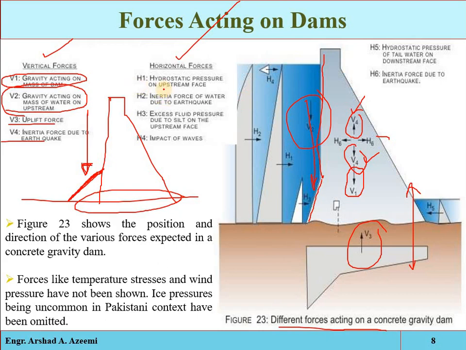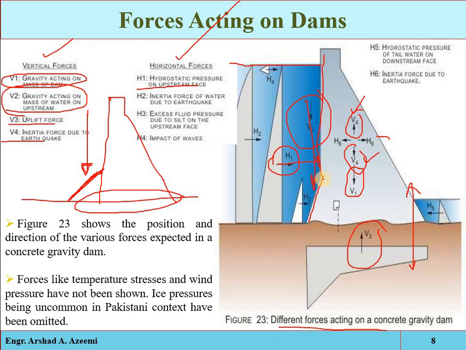Then the horizontal forces. The main one is the hydrostatic pressure on the upstream face. When we construct such a structure, a reservoir is formed at the upstream face, and this stored water exerts pressure on the structure, which is called the hydrostatic pressure. It is perpendicular to the upstream face.